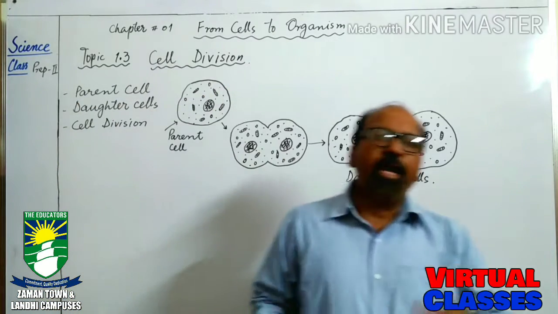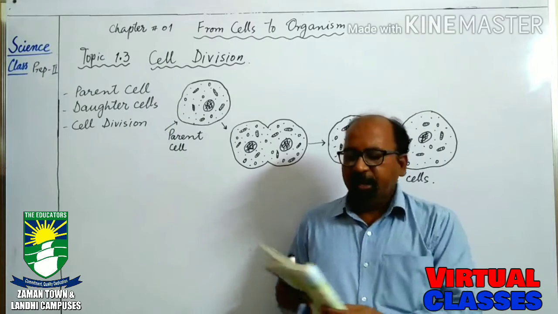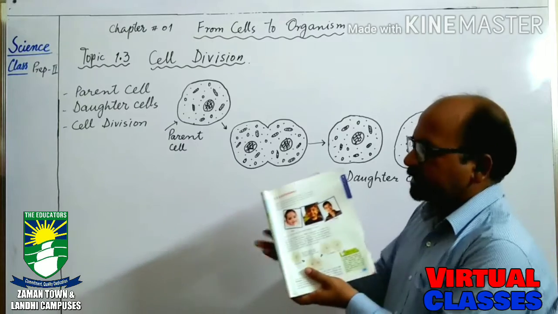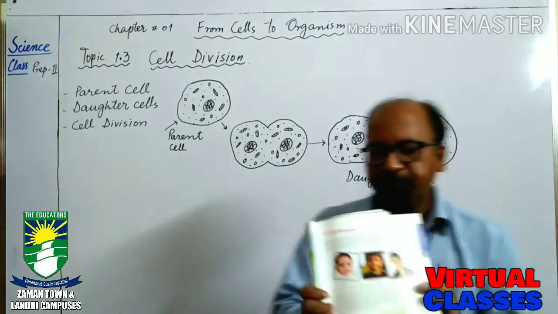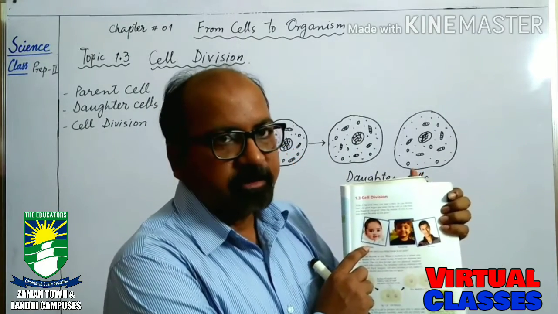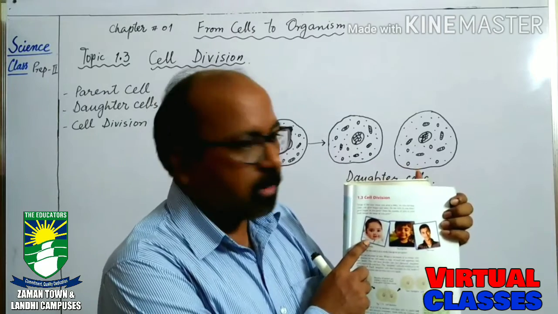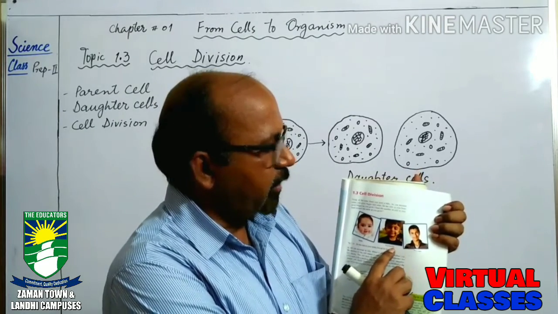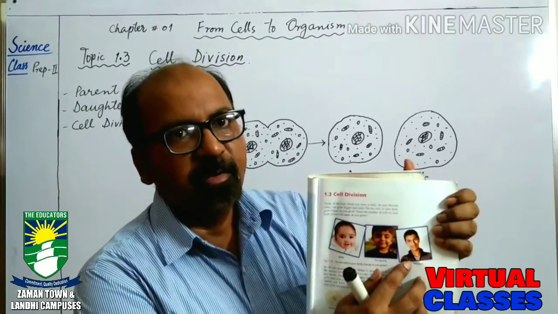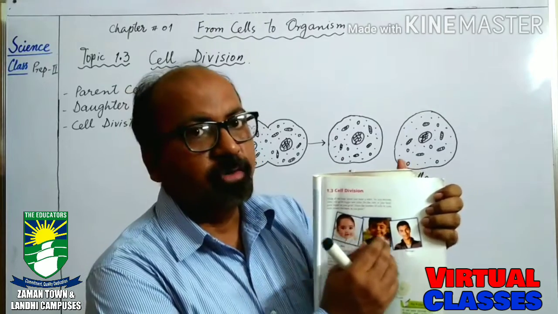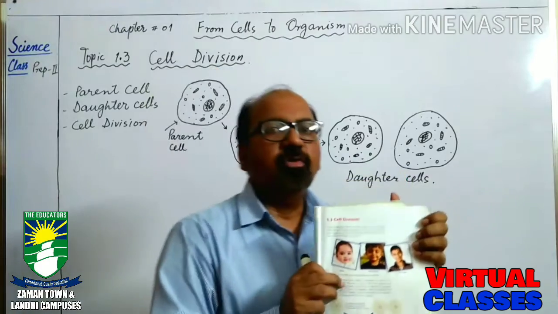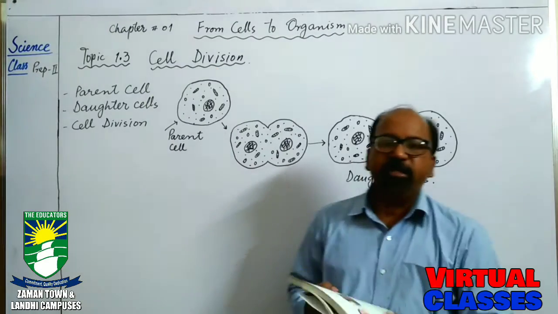So the question is, why is cell division necessary? In the upper part of your book, page number 13, you are watching a small baby. Now the young boy or toddler we can say, and the young man. So this is the growth of a human being. So why is cell division necessary?